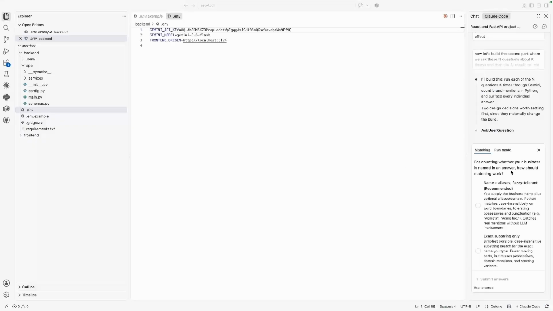Okay, so there are some follow-up questions by the AI coding agent. It's asking, for counting whether your business is named in an answer, how should the matching work? Name plus aliases, fuzzy tolerant. This is the recommended approach. So let's go with this approach.